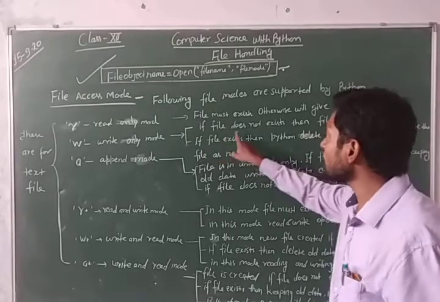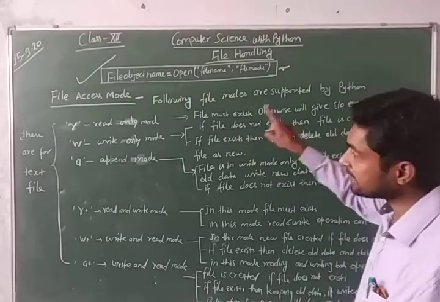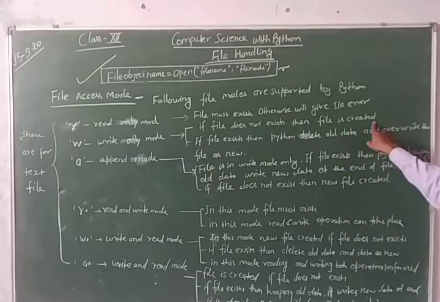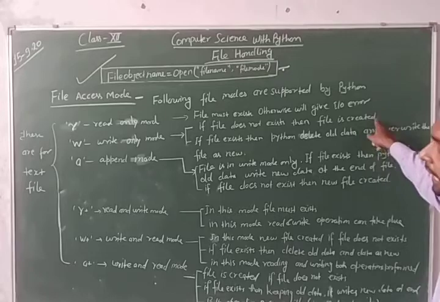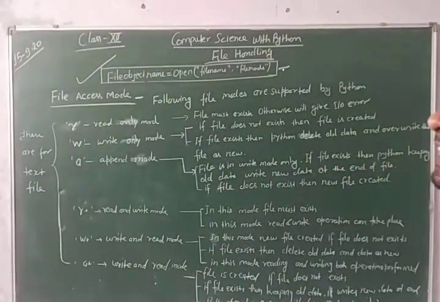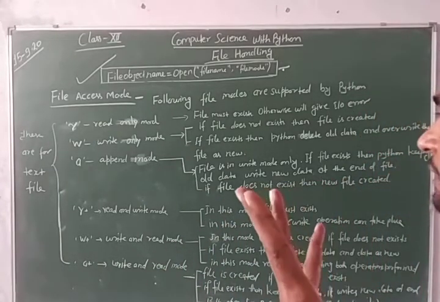In the write mode, if file does not exist, then a new file is created for the writing operation. If file exists, then Python deletes the old content, old data, and overrides the file with the new content.